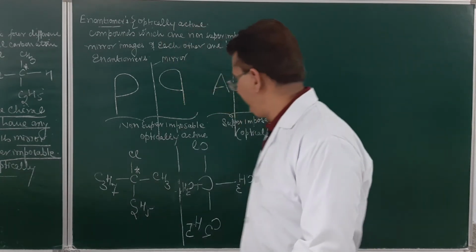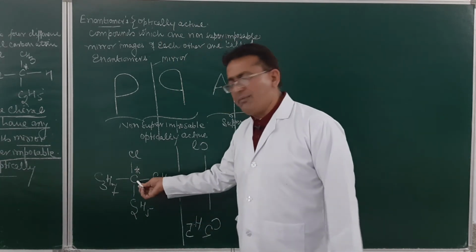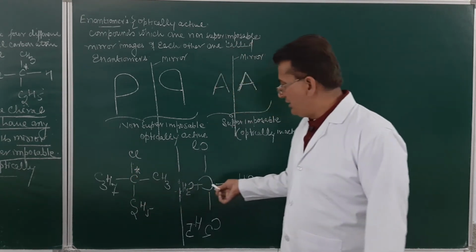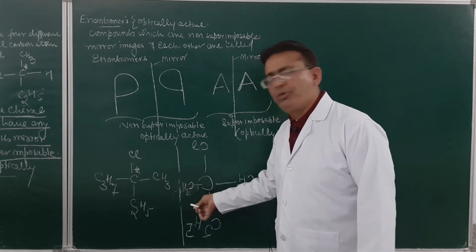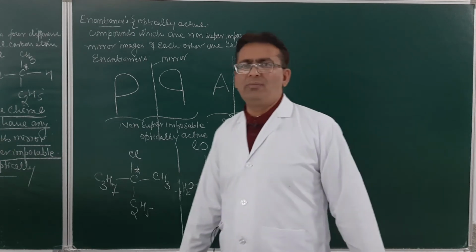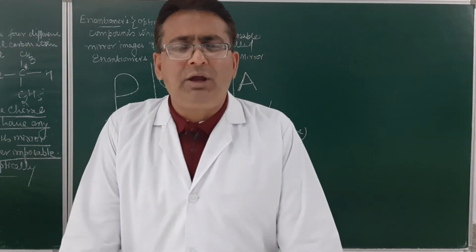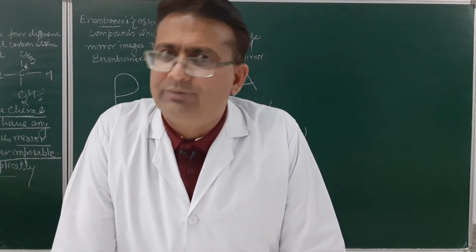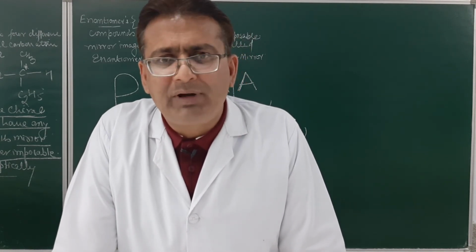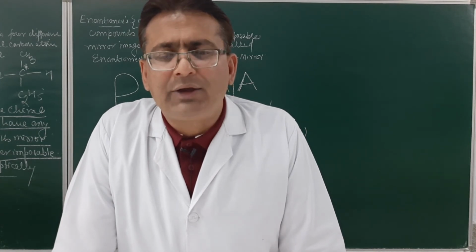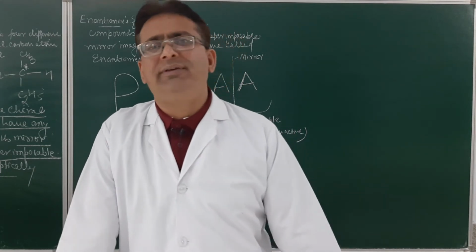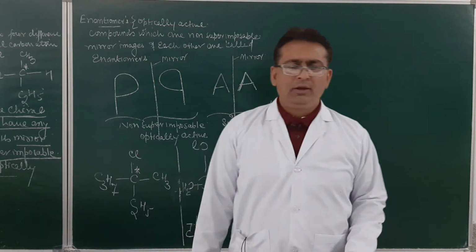Am I clear, students? This carbon atom is a chiral carbon atom because it is bonded to 4 different atoms or groups. The mirror images over here are non-superimposable, and hence the compound will be optically active. So always remember, a compound having only one chiral carbon atom will always produce non-superimposable mirror images, as it does not have a plane of symmetry, and hence that compound will always be optically active.